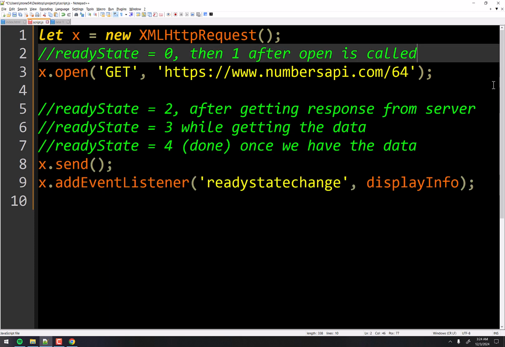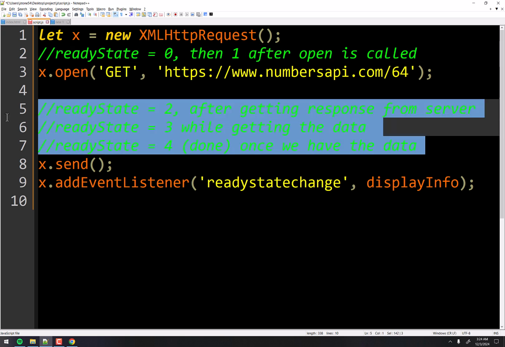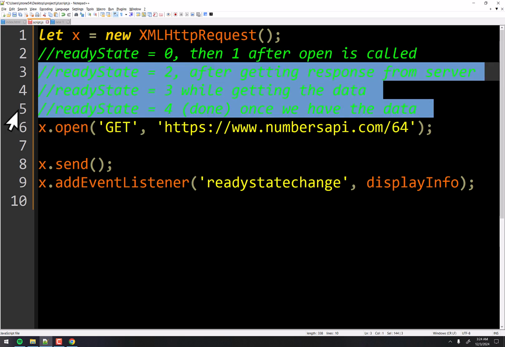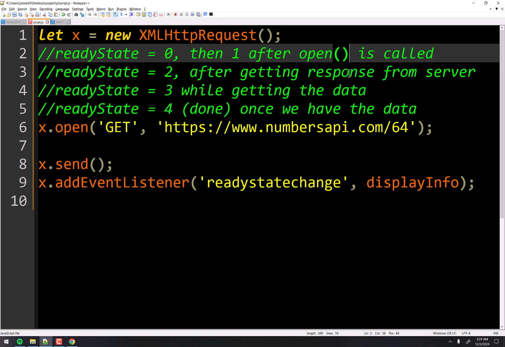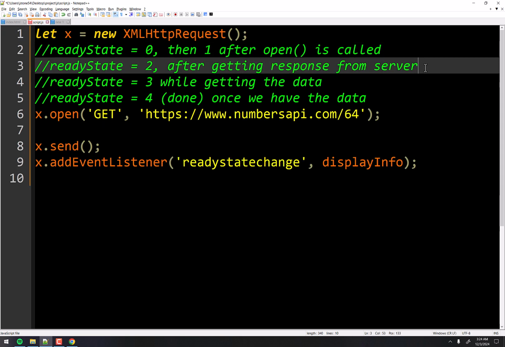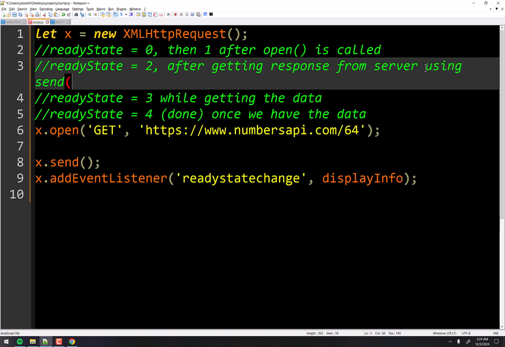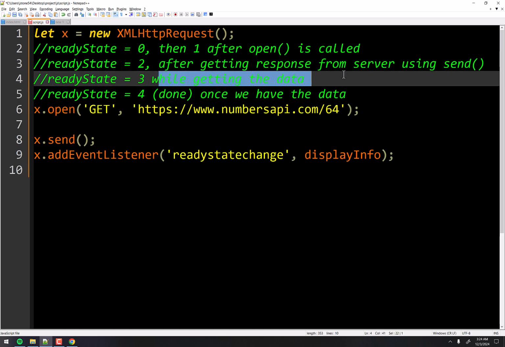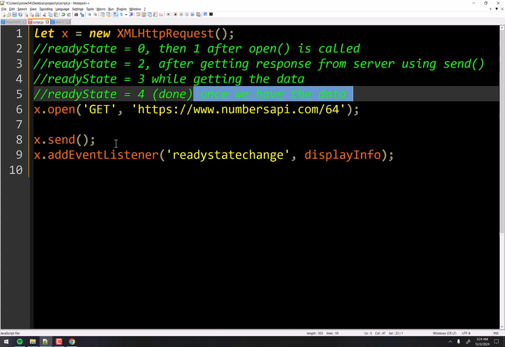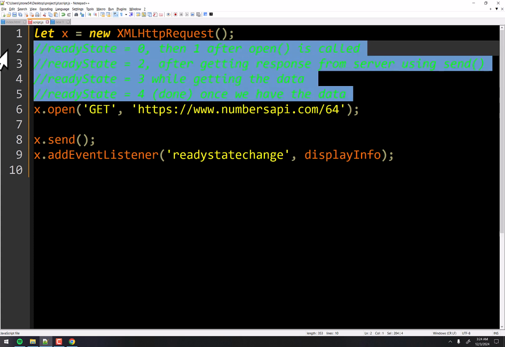But if you want to see the way they were laid out a second ago, you could rewind the video here. But I'm going to move them all to the top here. And I'm going to modify them slightly. So put open there, and then ready state is 2 after getting a response from server using send, and then 3 while we're getting the data, and then 4 when we're done. Okay, so let's just move all this to the very top here.